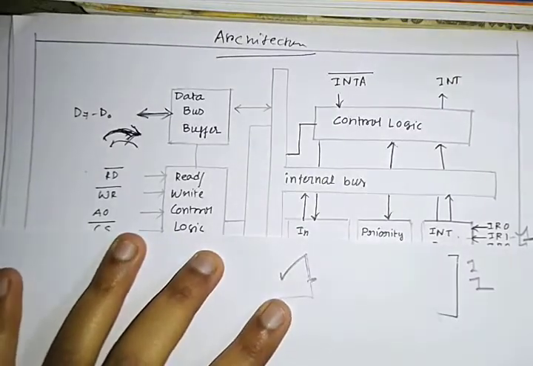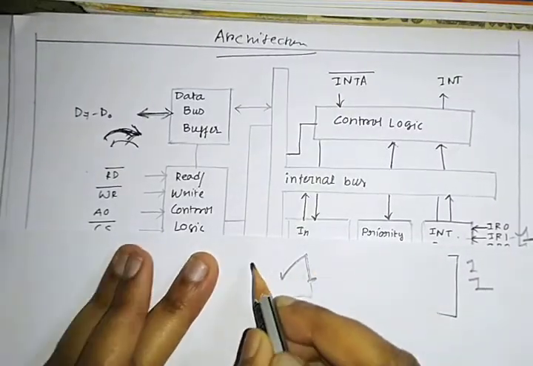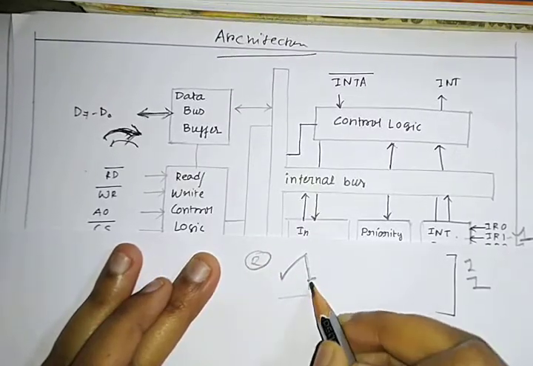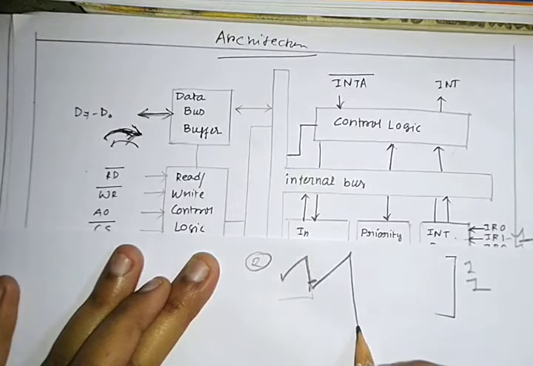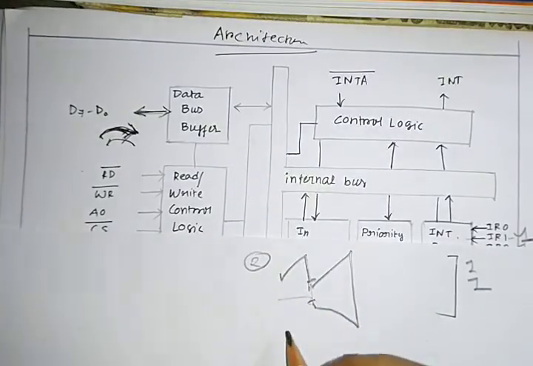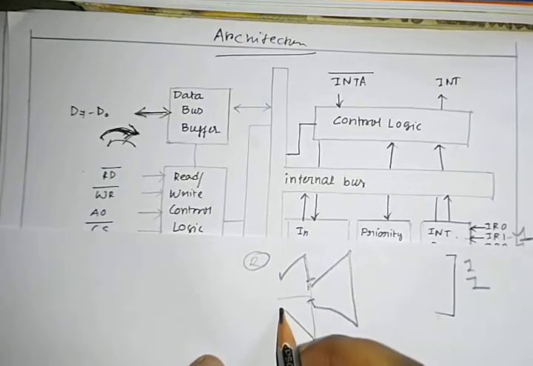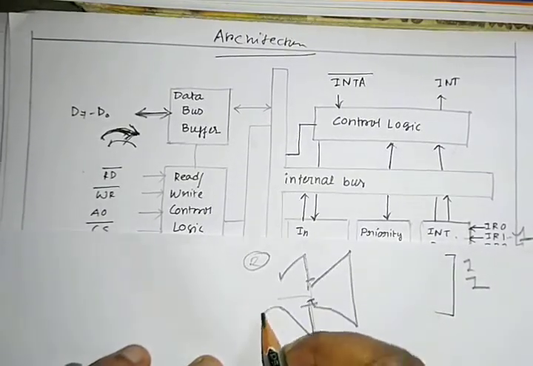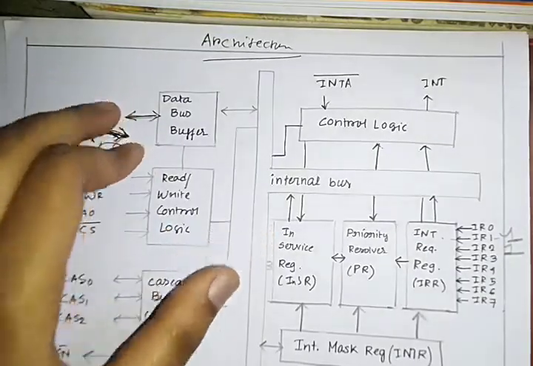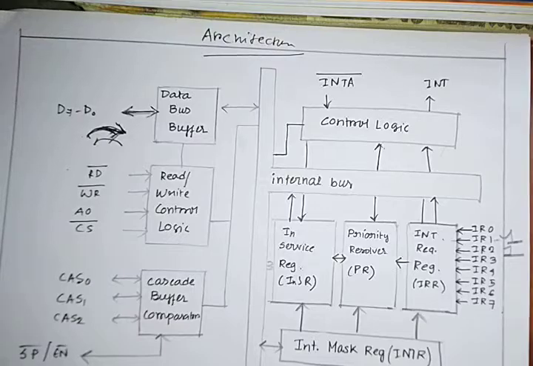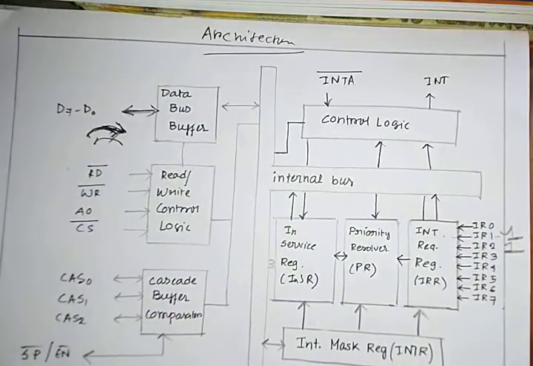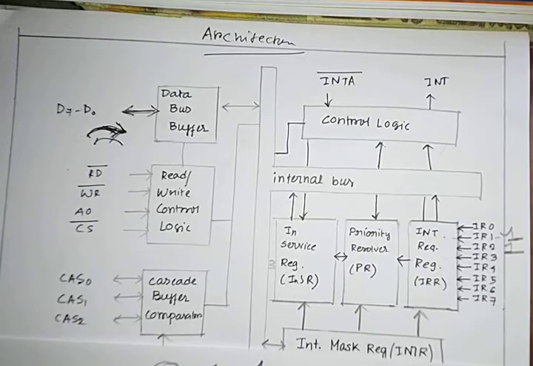Whenever it receives a signal from 2, it will leave at that time and go and service ISR 2 right now. Then again come back to where it was, execute the rest of the instructions and then go back. Depending on this ISR register, you can tell which interrupt is being serviced right now.